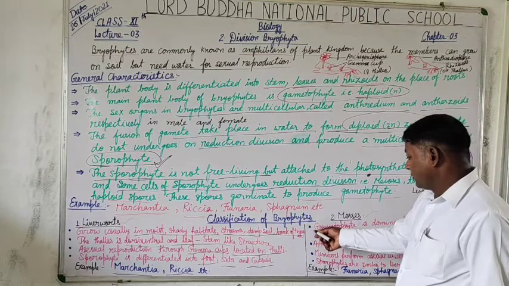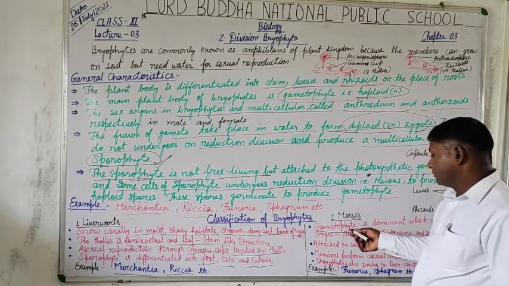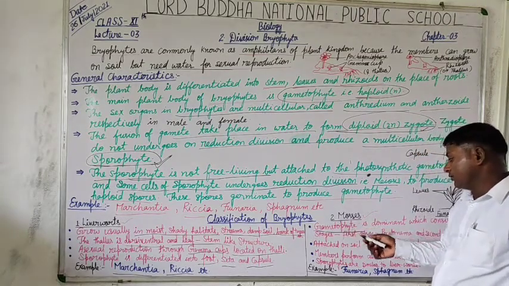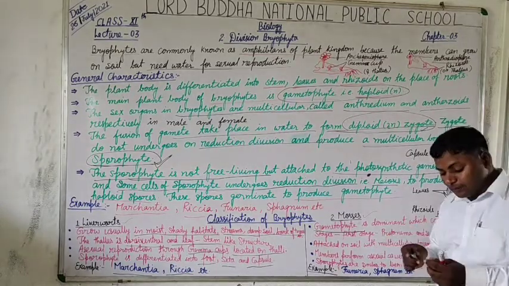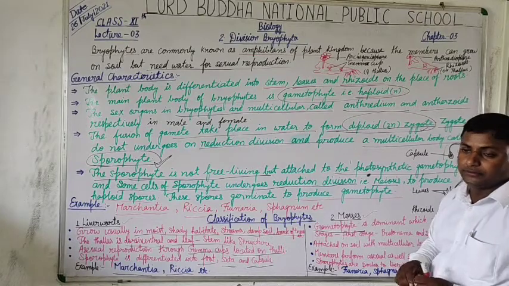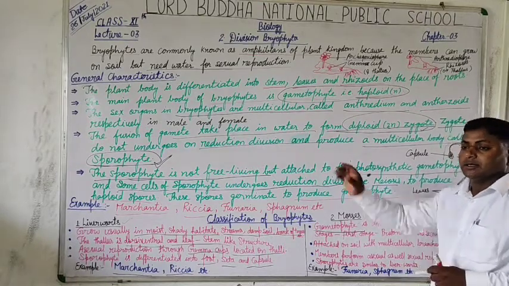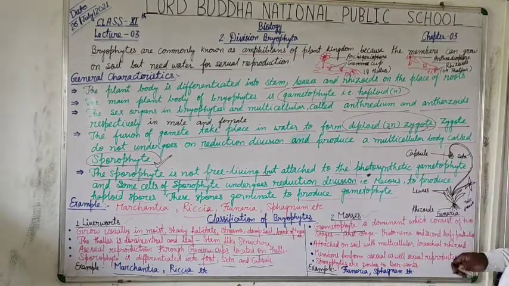Like the liverwort, mosses also have a gametophyte dominant phase, but it is somewhat different from the liverwort, because here two